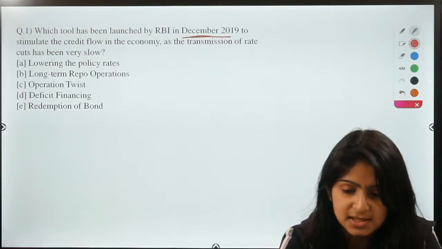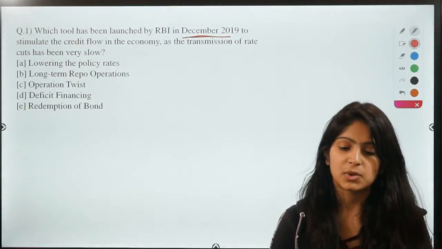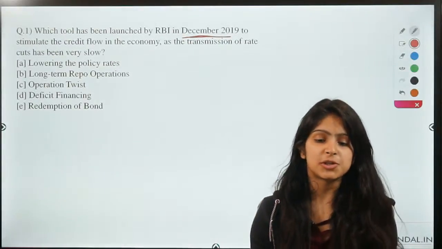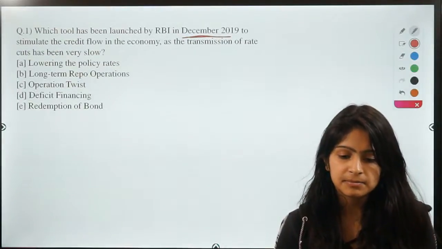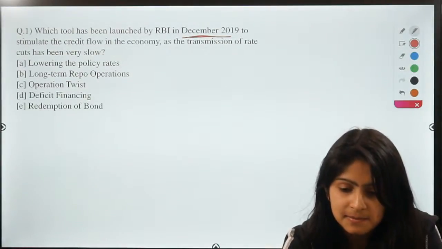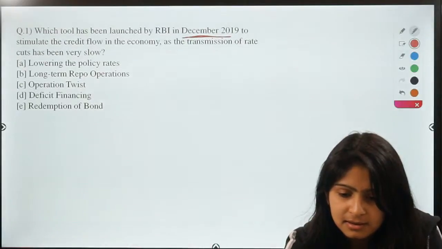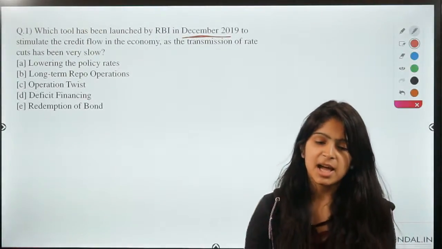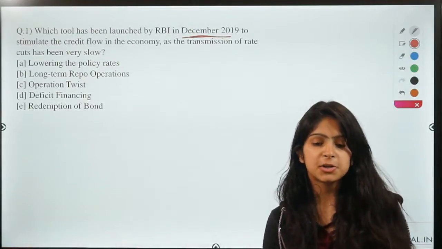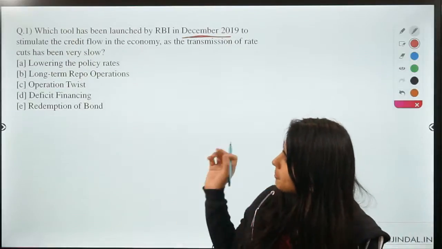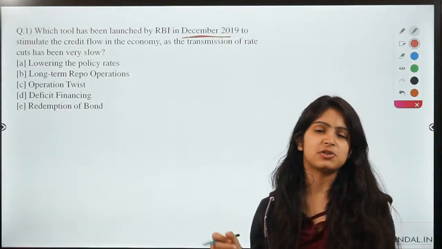Gurpreet Sidhu says C. So guys, anyone else would like to answer, or should we move to the solution? So Binti Malik says C. So guys, are you ready for the solution? Or you would like to give some more answers? So I think the fight is between Operation Twist and long-term repo operations, right?